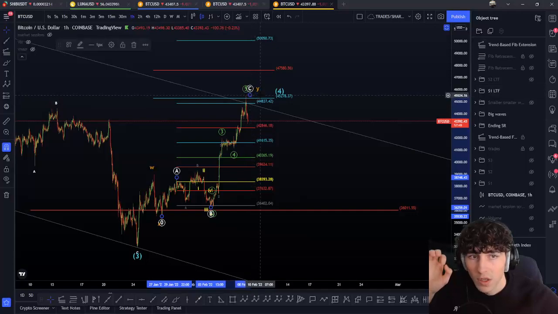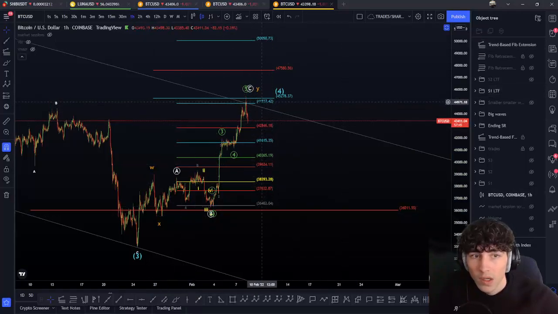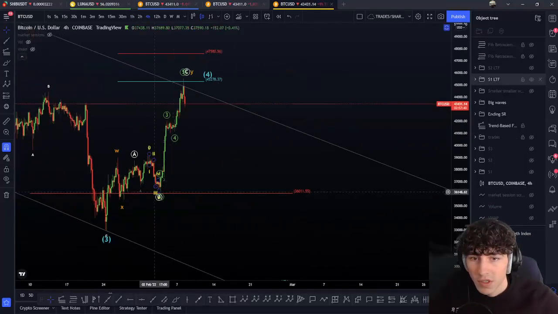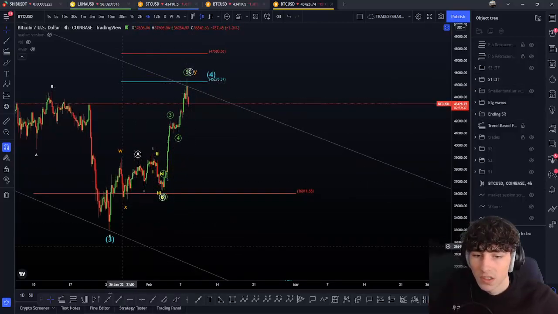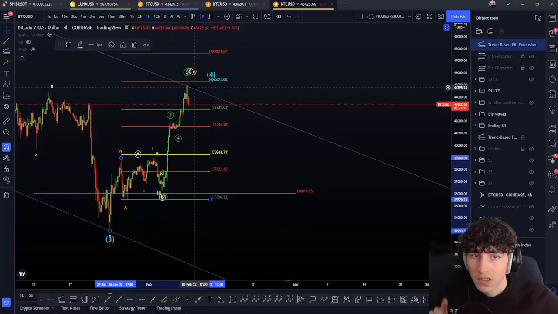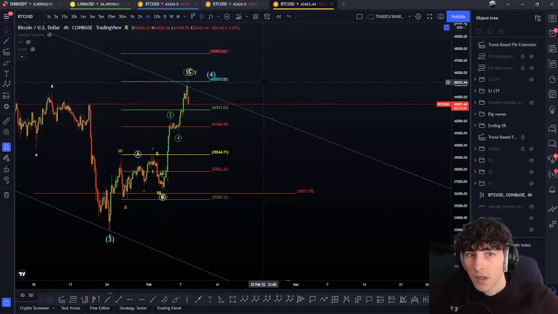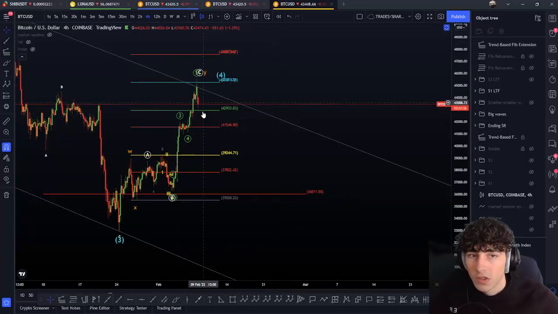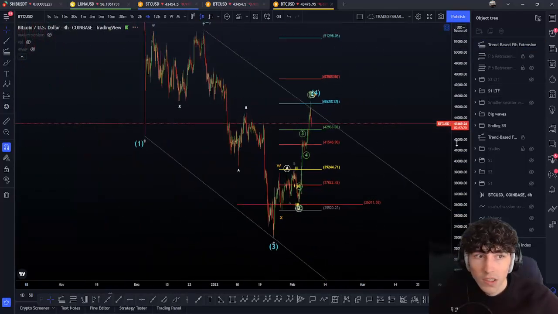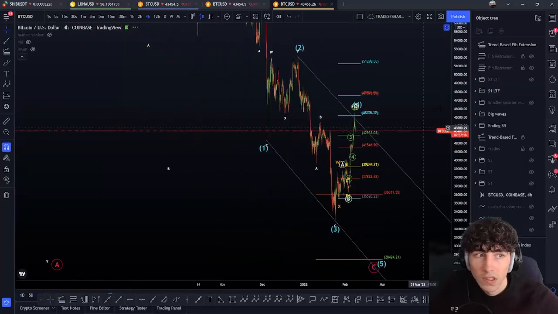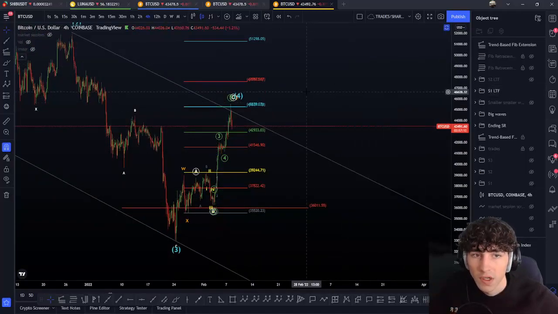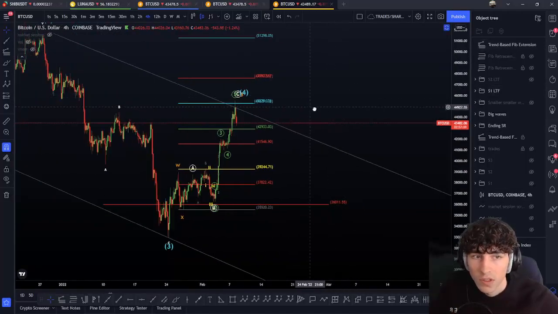So now it is possible that we have done an ABC with an extension. Why? Simply because of the bigger pattern here. If you check the bigger pattern, so to speak, the WXY with an ABC with an extension in the C, if you just add your extension tool, you will find that we just rejected the maximum target of the Y leg. So that's why the wave we're going to do here is decisive. If we confirm this WXY, so in that case the bigger wave for top of the ending, and we are going to do a 5 now, so we are still in the big ABC flat. Or if we're in the other scenario, impulsive to the upside, and that's just a retracement to go high after that. We're going to see that just right after this.